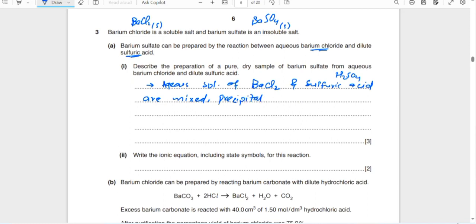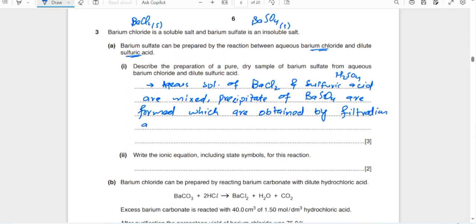Precipitates of barium sulfate are formed, which are obtained by filtration as residue, because it is insoluble, so barium sulfate will be left here.